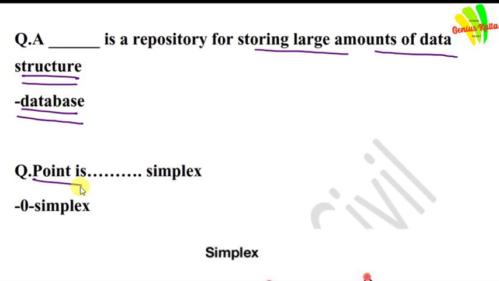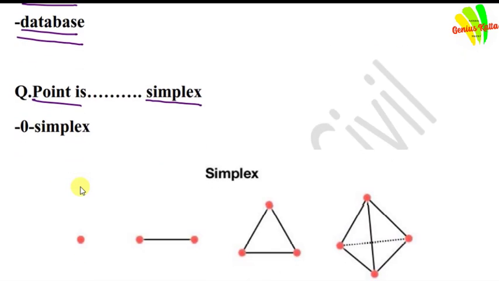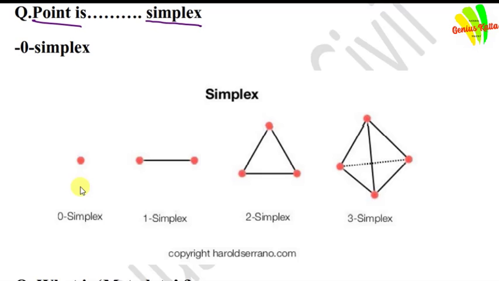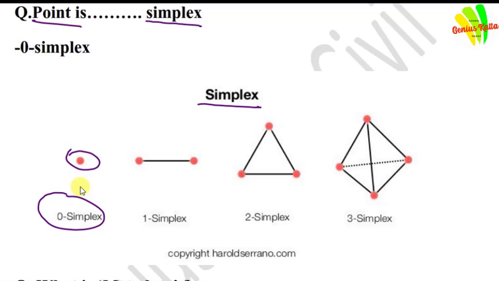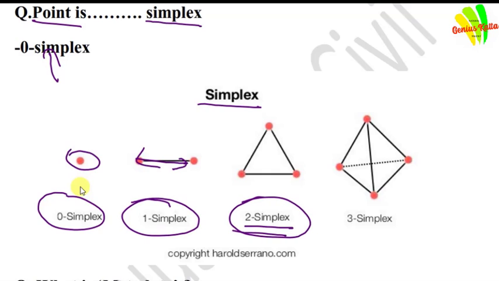Next question: a point is a dash simplex. Answer is 0 simplex. In a number of exams such type of question they ask. 0 simplex for points. Here the question is asked regarding points. After that, 1 simplex for a line, 2 simplex for a triangle, and 3 simplex for this diagram.